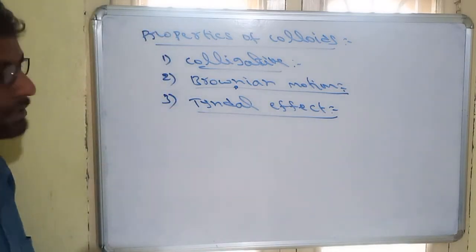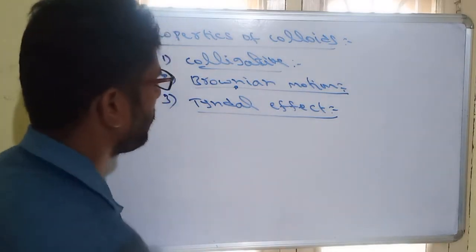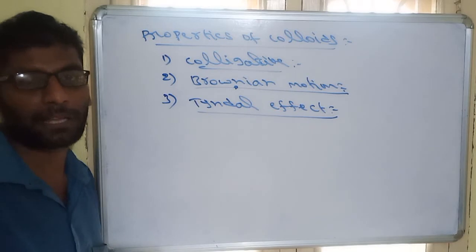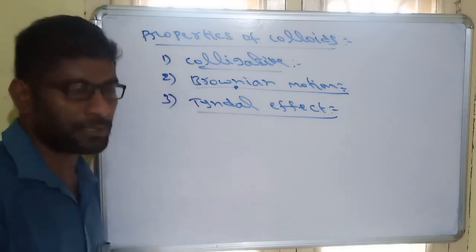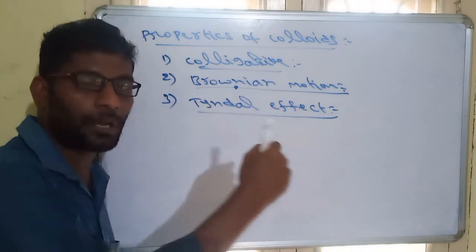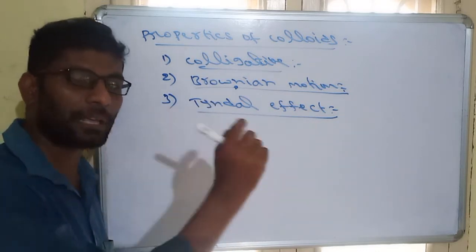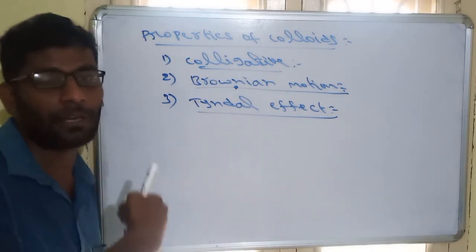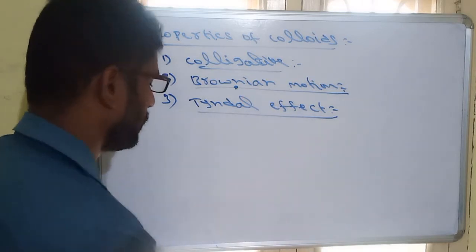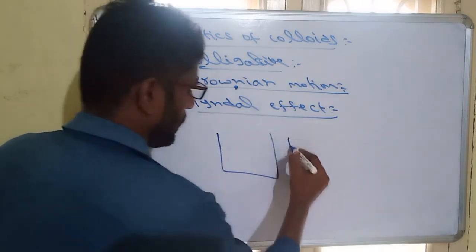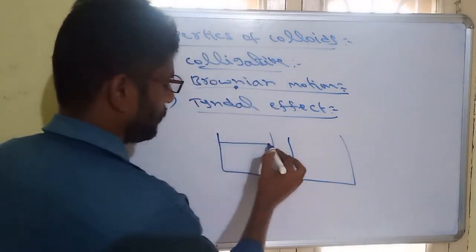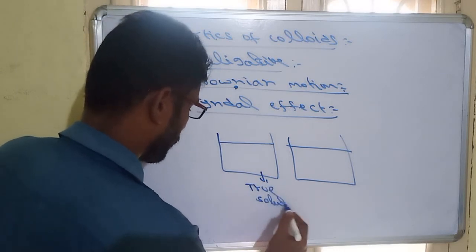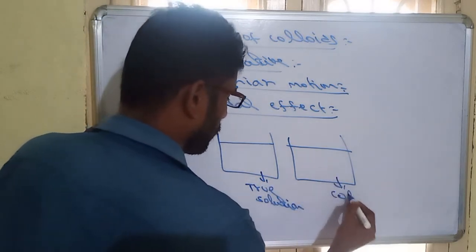The next is the Tyndall effect. What is the Tyndall effect? It is the process of scattering of light by big-size particles. We know that colloids are big-size particles, and when we pass light through a colloidal solution, it cannot be transmitted directly, it will be scattered. That scattered light is visible to us like a path, and that is called the Tyndall effect. Suppose we are passing light through two solutions. One is the true solution, and another one is the colloidal solution.